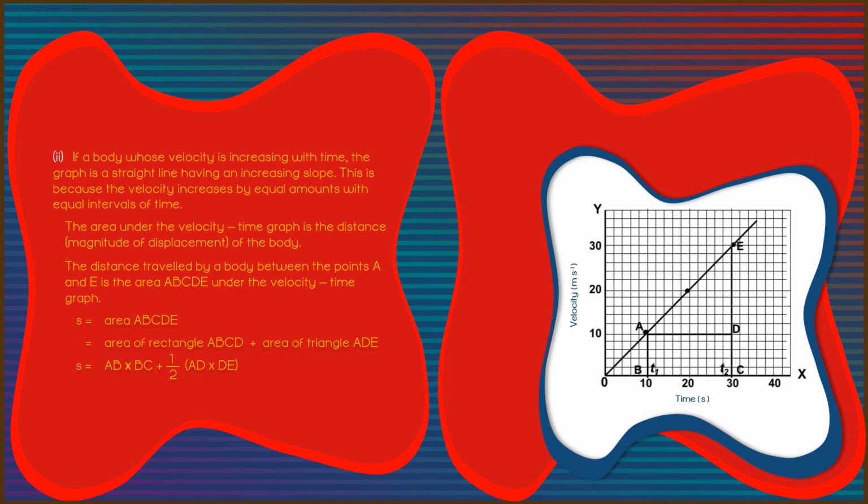S is equal to area ABCDE, which is equal to area of rectangle ABCD plus area of triangle ADE, so S is equal to AB into BC plus half AD into DE. That is the formula if the velocity is increasing with time.